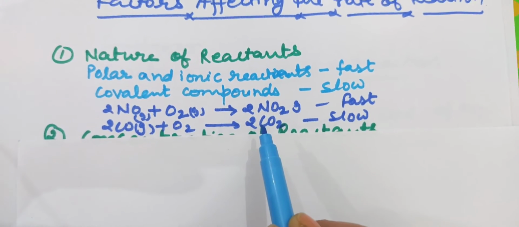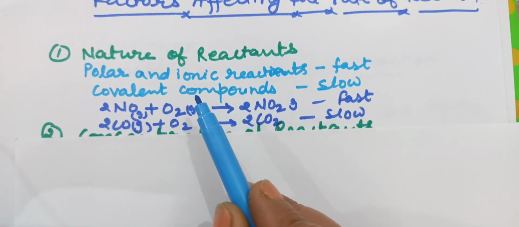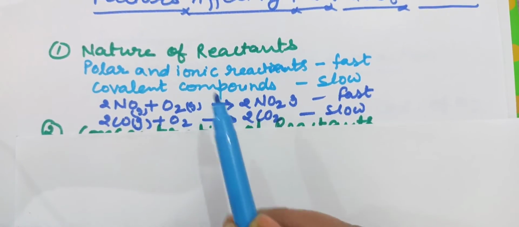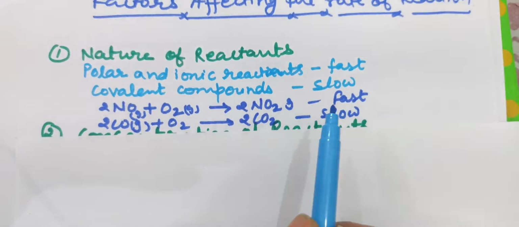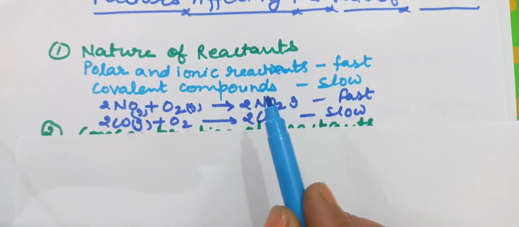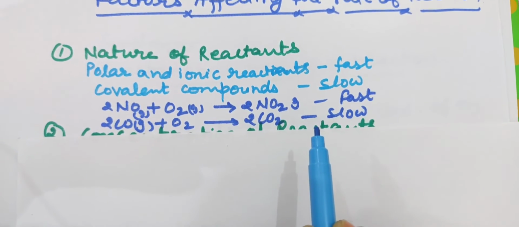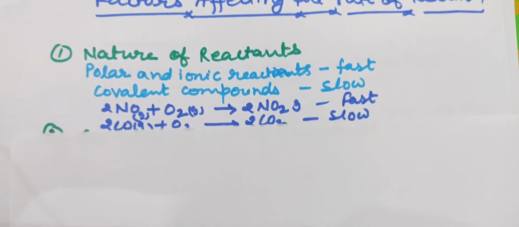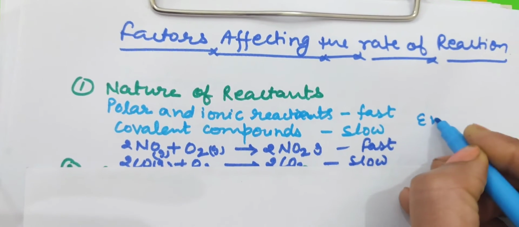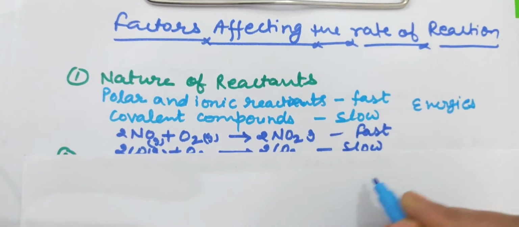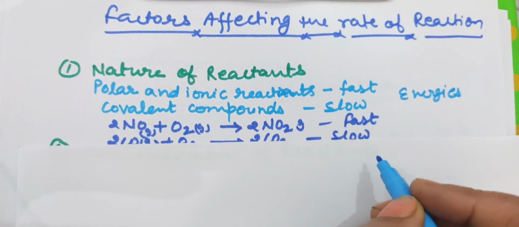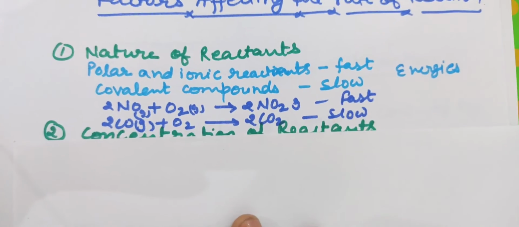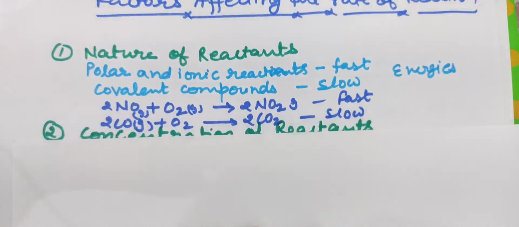So these are examples of two reactions which show different characteristics. The reactants show different characteristics and we find different rates of reactions. Why is this? Because the difference in the rate of these two reactions is due to the difference in energy involved in the rearrangement. Both reactions have different energies in the bond rearrangement. That's why one is a slow reaction and one is a fast reaction.